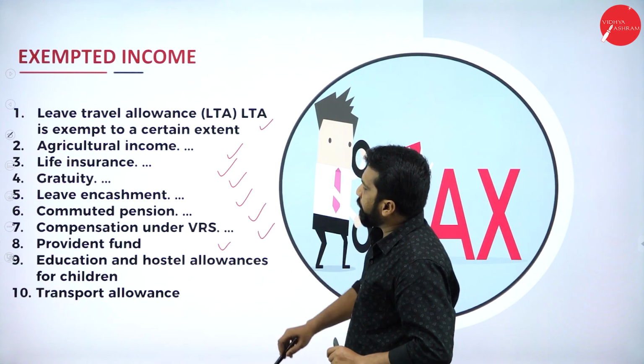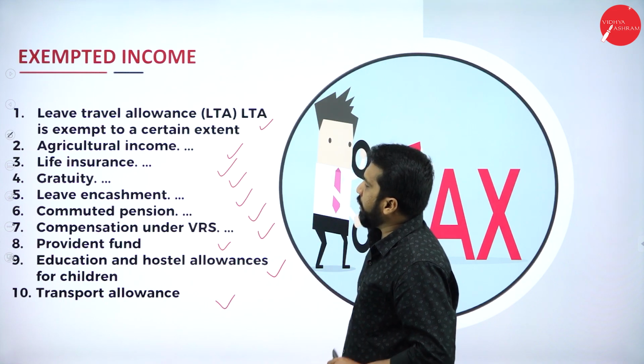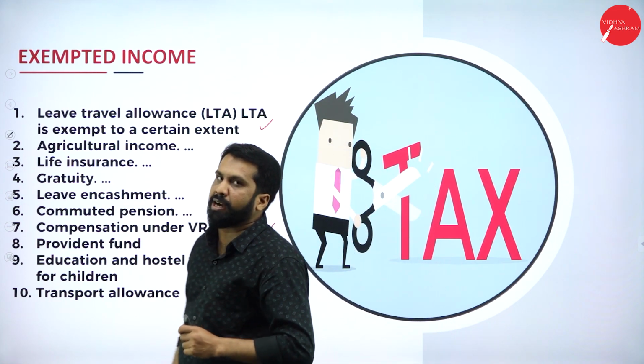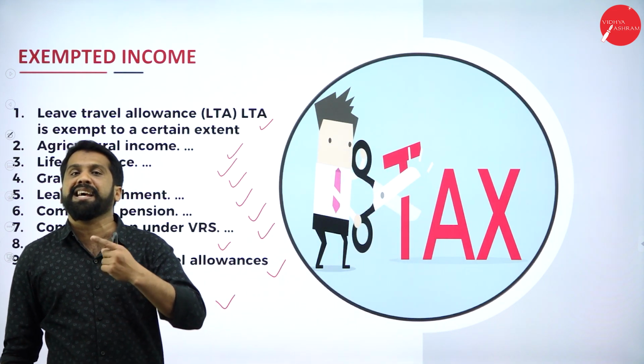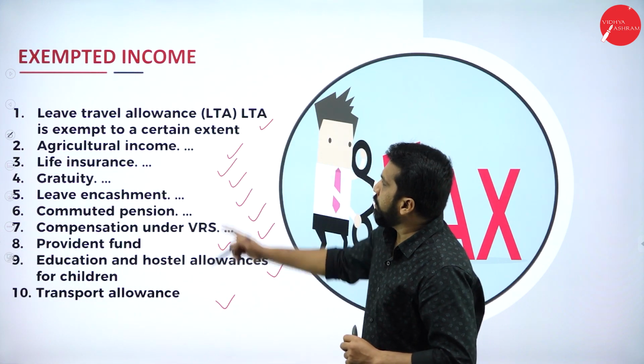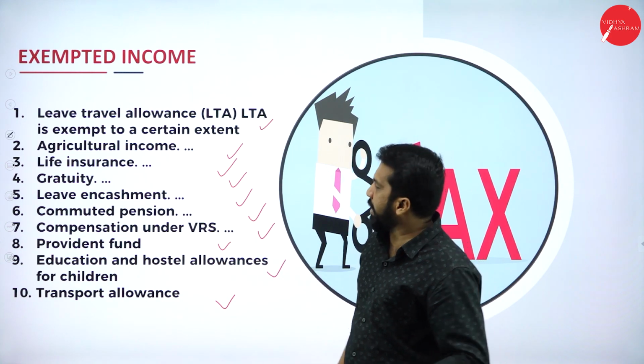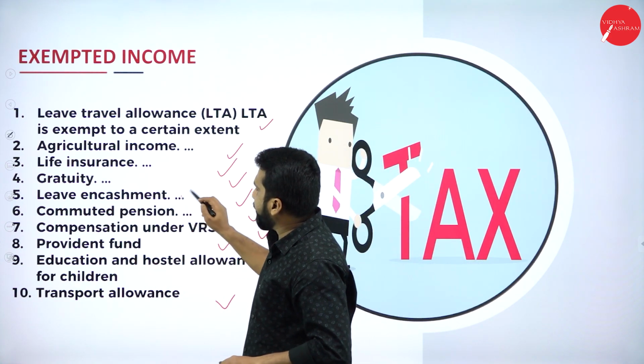Provident fund, education and hostel allowances, transport allowances. These are incomes which, if you collect them, are exempted. Those are not taxable. Now, what is leave travel allowance? Leave travel allowance, or else your leave encashment.